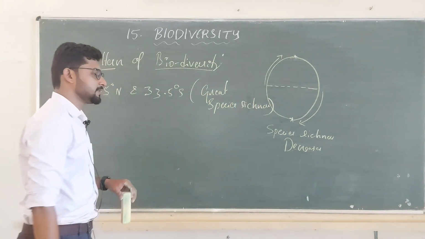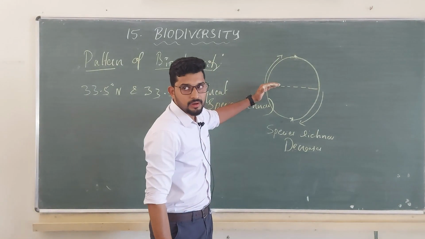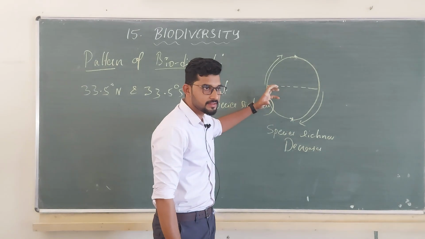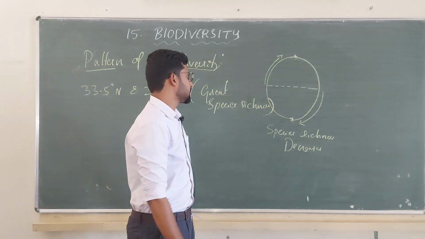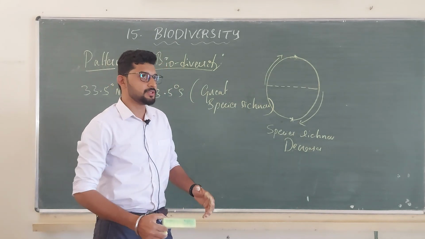As you move from the equator to the pole, the distribution as well as the presence of species richness decreases.